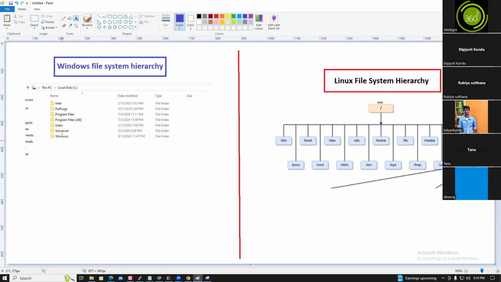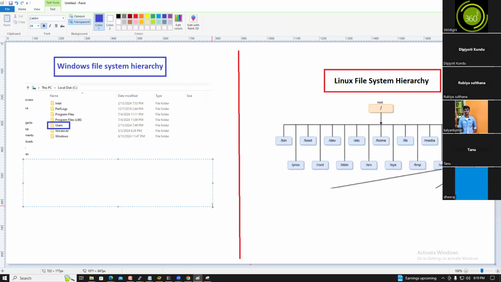So in the Users folder, what will be there? The users' information. All the folders will be created while installing the Windows OS, right?